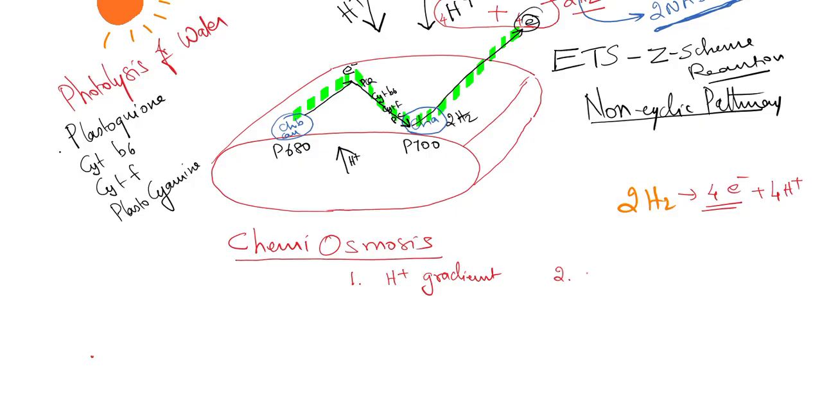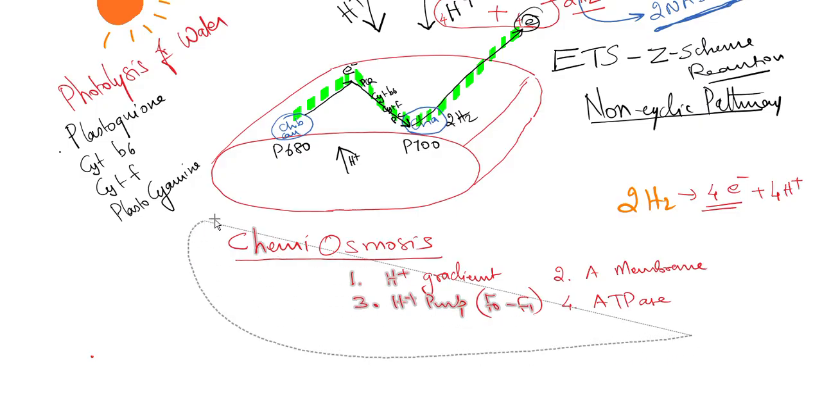Second condition, we require a membrane. Of course, the membrane of the thylakoid is there. Third condition, we require a proton pump, which is called the F0 and F1 molecule. This is a protein. I'll show where it is. Then the fourth condition, an enzyme called ATP synthase. ATP synthase, ATP synthetase, ATPase all mean the same. Now, these are the conditions for chemiosmosis.